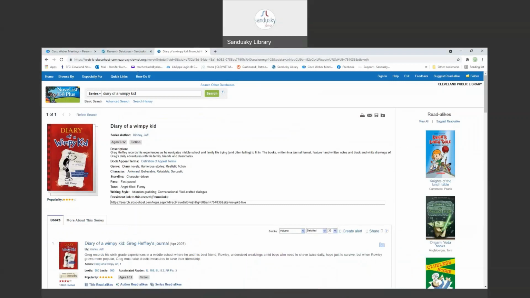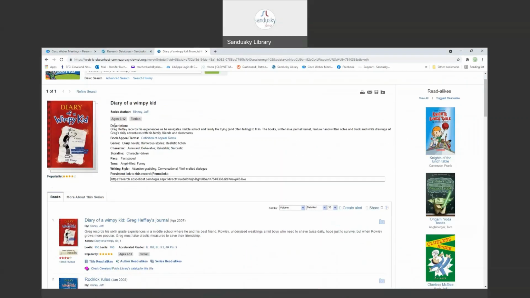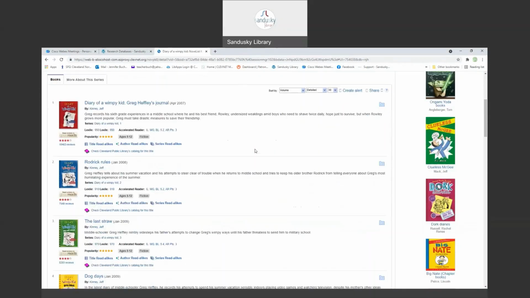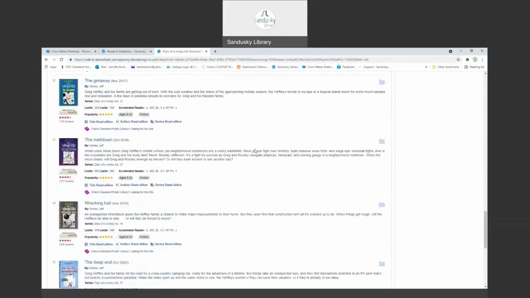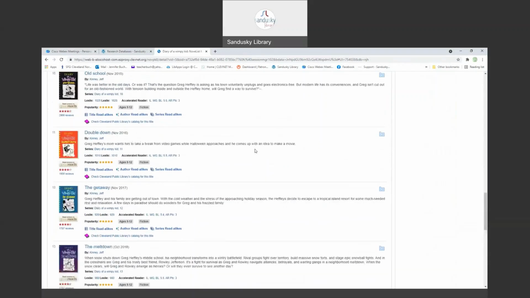And it has brought up Diary of a Wimpy Kid, tells you information about the book. There's a description. There's the genre, the character, the storyline. We'll talk about this book appeal terms in a second. The pace, the tone, the writing style, etc. Here's the whole series. So if you want to know if you've read them all, there they are.